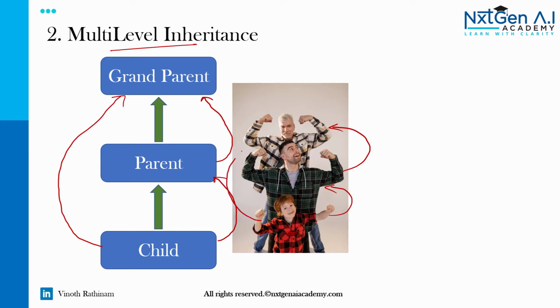That is, we can use our grandparent's properties and behaviors. Of course, in a real-time scenario, we can use our grandparent's money, cash, and so on. So this is how it will work in multi-level inheritance. For simplicity, I made just 3 levels. In a real-time scenario, we can have n number of levels.